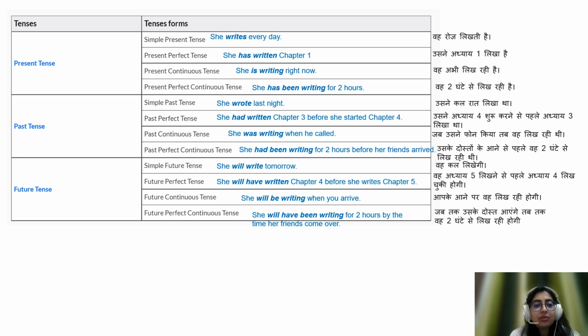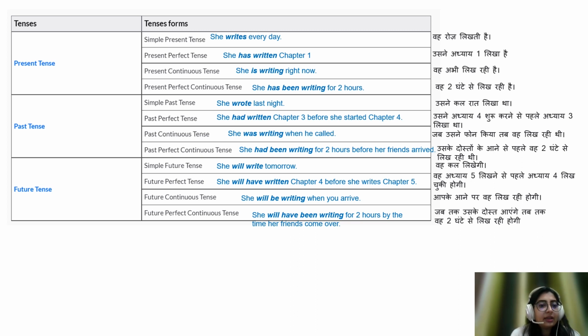So if you just focus on these first four categories, you will see based on the usage of verb, the meaning of the sentence changes. So in the first sentence we are using the word writes, in the second we are using has written, in the third we are using is writing, and in the fourth we are using has been writing. So these different usages of verbs are making the sense of the sentence very different and making them fall in a different category.